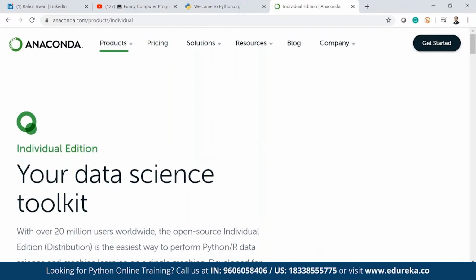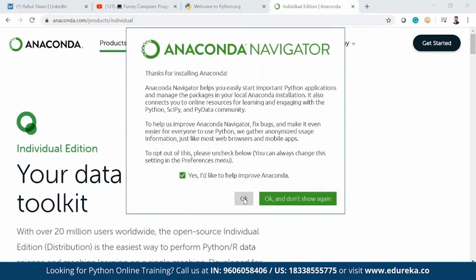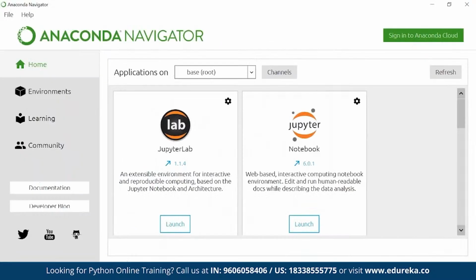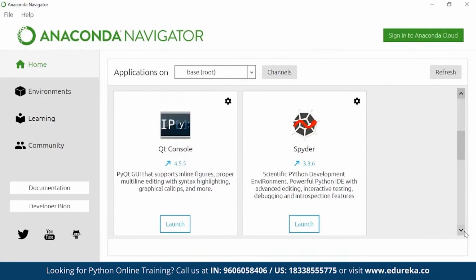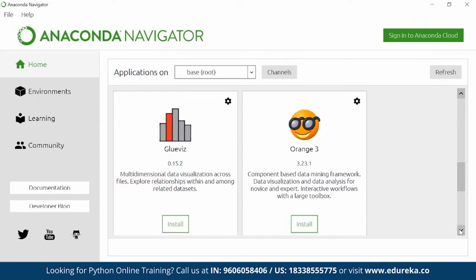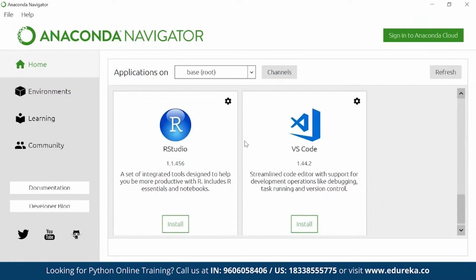It will take a little bit of time. In the meantime, let's proceed. Here we go. You see this is my Anaconda Navigator. You have JupyterLab, Jupyter Notebook, Spyder, IPython console, right? We have a lot of options, and here you will most probably see PyCharm as well soon.